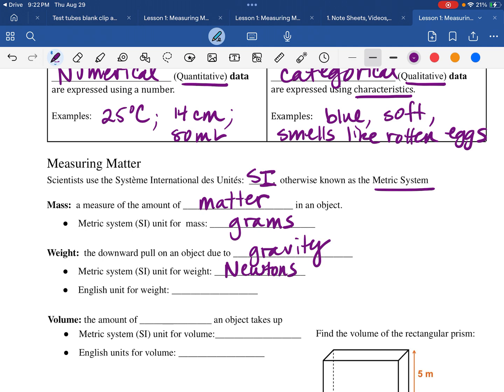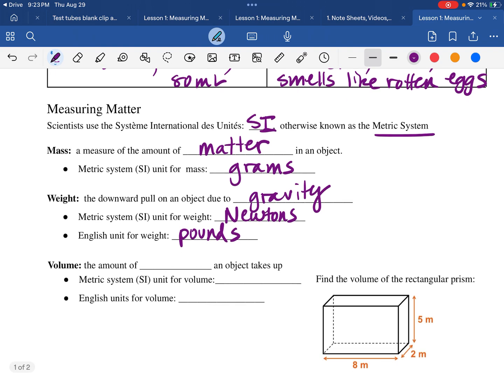The English unit, what we use in the United States and England, is pounds. How many pounds something weighs. Volume is the amount of space an object takes up. And the SI, or metric system unit for volume, is the liter.